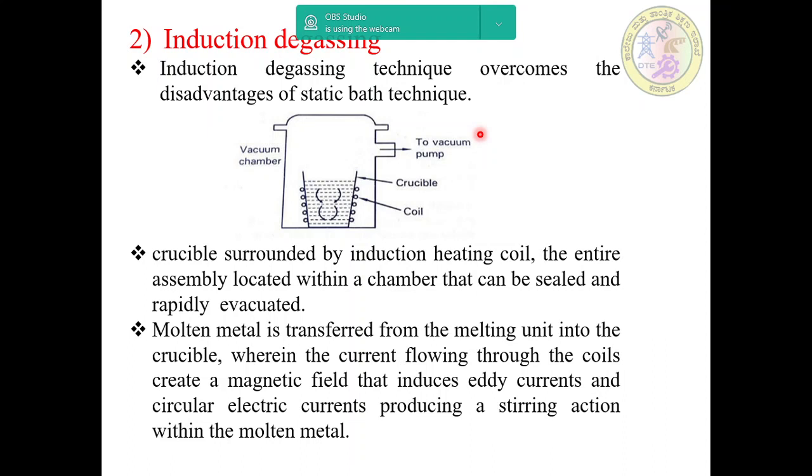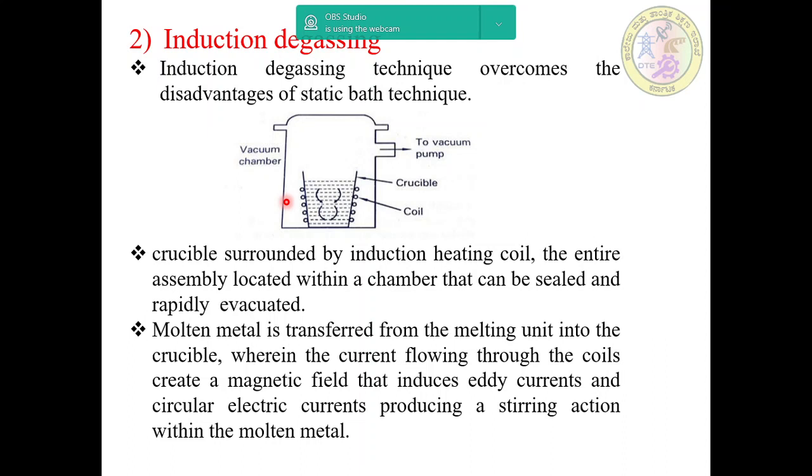Next, we'll go for induction degassing. The induction degassing technique overcomes the disadvantages of the static bath technique. This is a simple arrangement of induction degassing as shown in the figure. It consists of a crucible furnace surrounded by induction heating coils. These are the induction heating coils. The entire assembly is located within a chamber that can be sealed and rapidly evacuated.